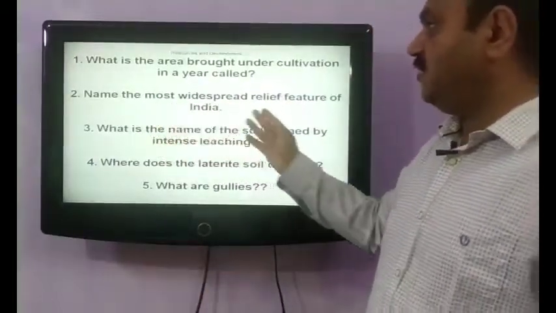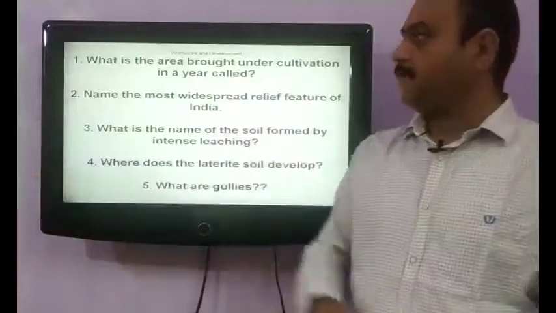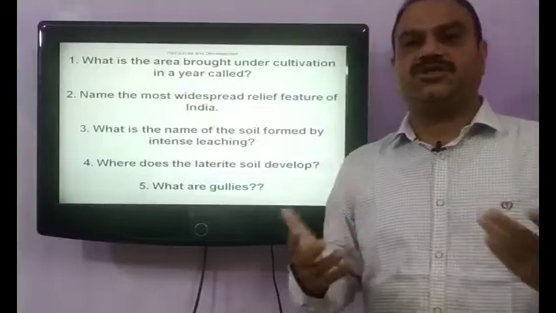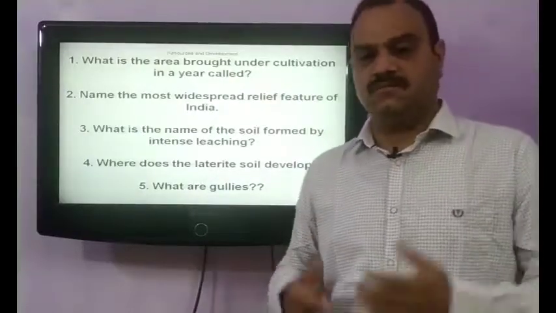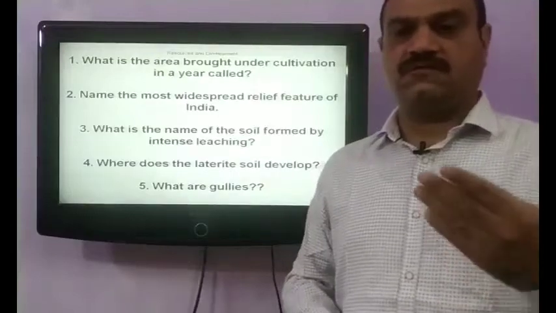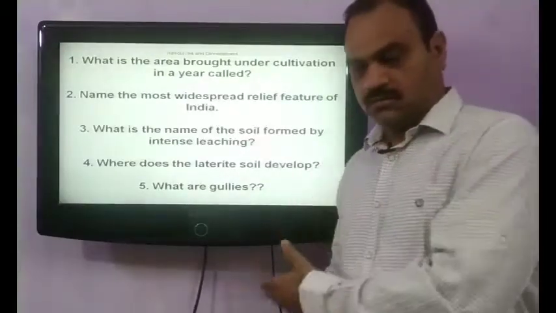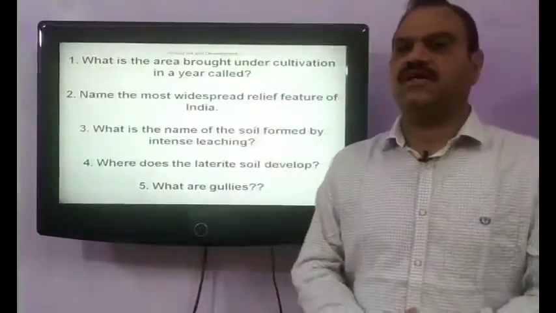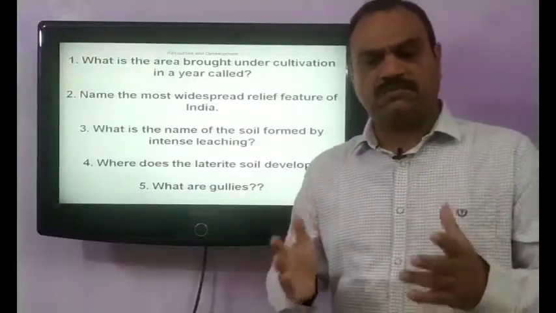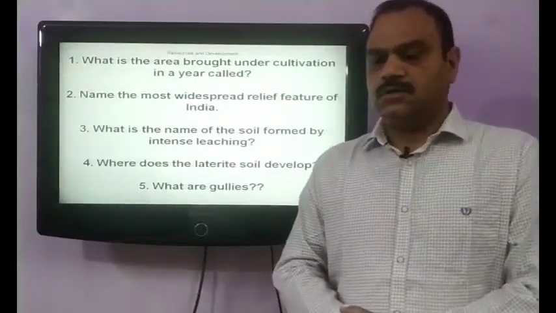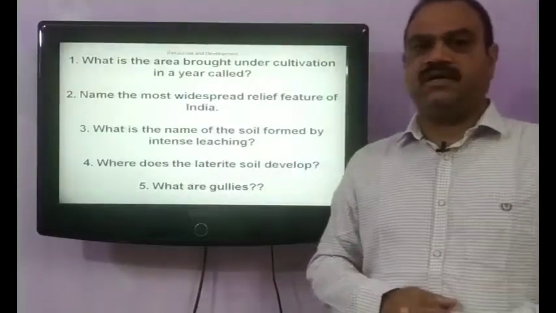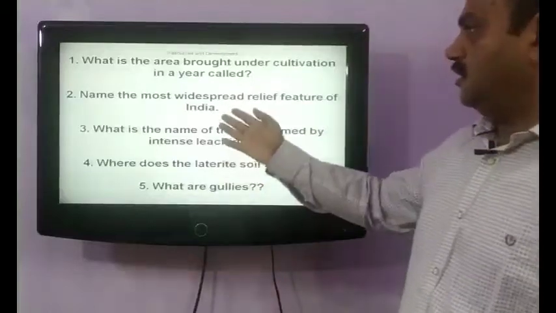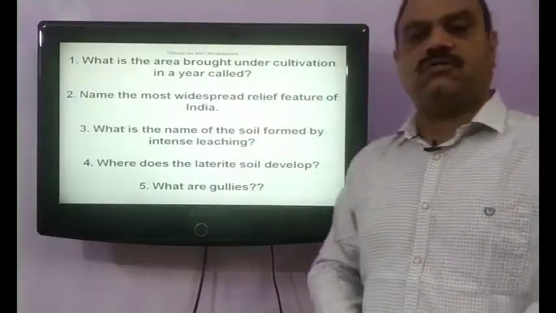Next question is, name the most widespread relief feature of India. The most widespread relief feature of India is the Indo-Gangetic Plain. It is the vast northern Indian plain that runs from Punjab to West Bengal near Sundarban. So it's a huge landmass of India. It constitutes 43% of the Indian landmass. So definitely the northern Indian plain or Indo-Gangetic Plain is the most widespread relief feature of India.